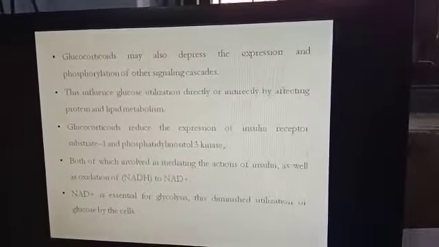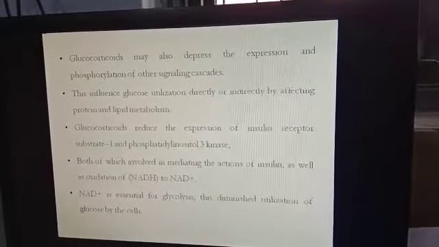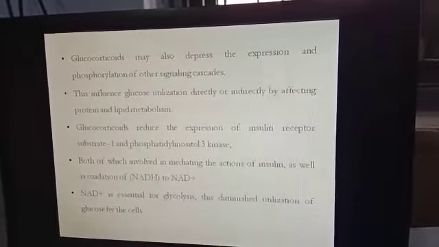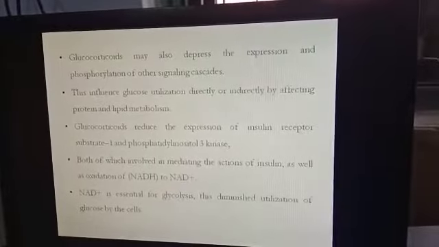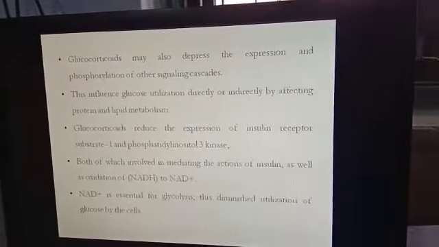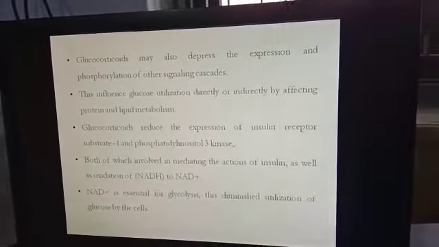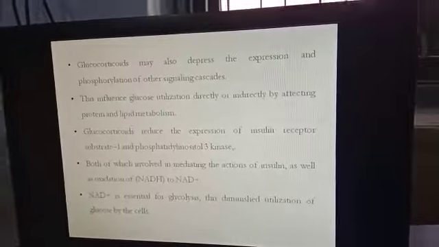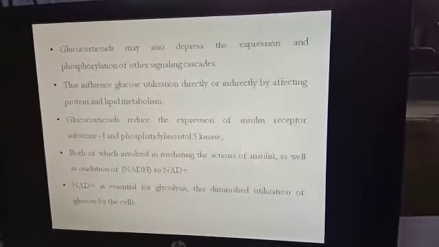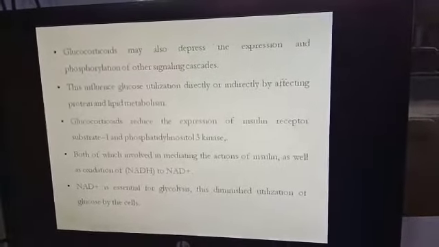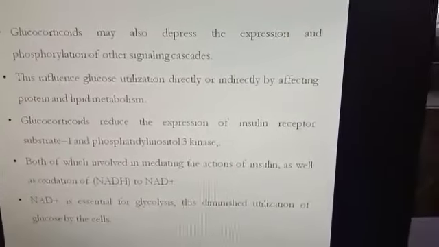Glucocorticoids may also depress the expression and phosphorylation of other signaling cascades which are responsible for the metabolism of glucose. This influences glucose utilization directly or indirectly by affecting protein and lipid metabolism. Again, glucocorticoids reduce the expression of insulin receptor substrate 1 and phosphatidylinositol 3 kinase, both of which are involved in mediating the action of insulin, as well as the oxidation of NADH to NAD.